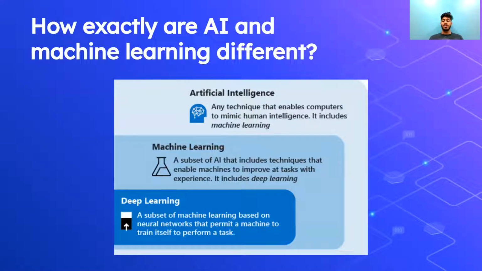So it may be a little confusing, like what exactly AI and machine learning are. So how exactly are they different? Though AI and machine learning are very similar, and like we said before, machine learning is actually categorized under AI, the main difference is that machine learning specifically allows computers to learn using predefined rules that they create themselves based on tools that humans give them, otherwise known as algorithms. And this includes stuff like neural networks, which we'll go over later, and even deep learning, which in and of itself is a subset of machine learning.